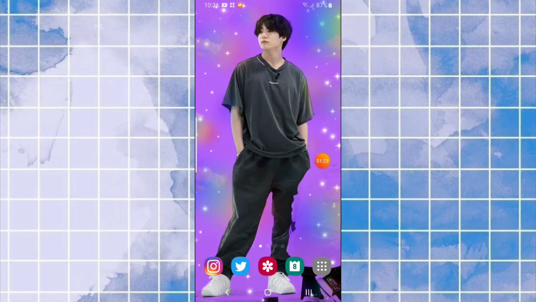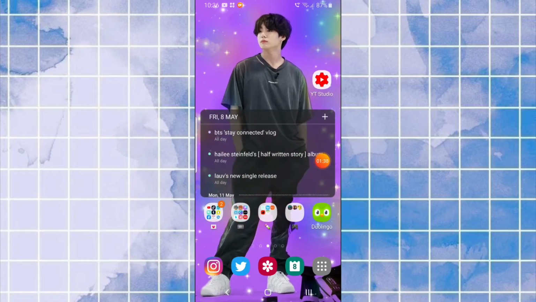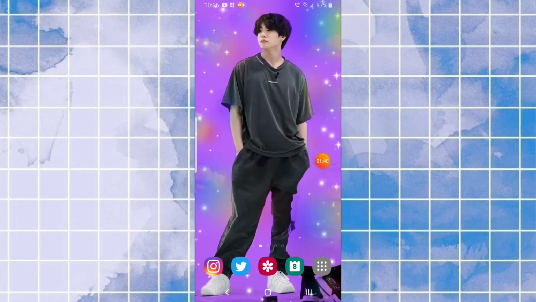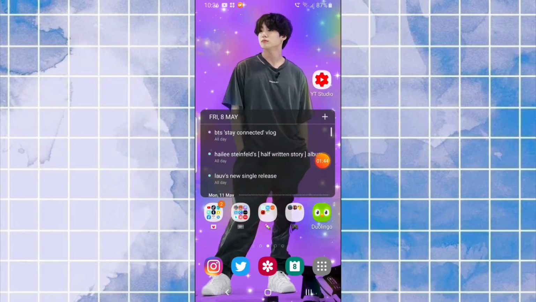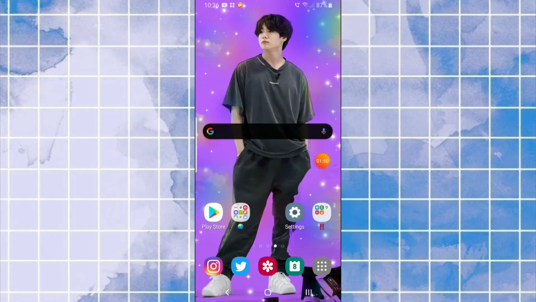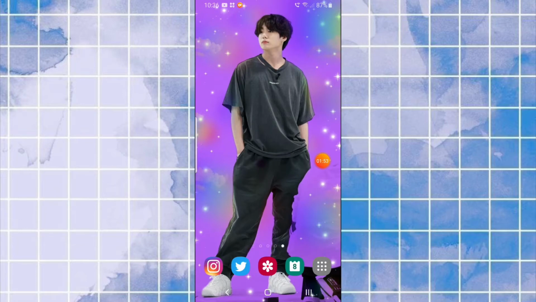With my wallpaper, I edited this myself, all the purple and the stars, and I added some clouds. I was really proud of myself because I'm not really an artsy person, so I was a little bit too proud about that. I just have a blank page so I can scroll and look at my wallpaper if I want to. And then I have all my apps on here, and then more apps, and then another blank screen.